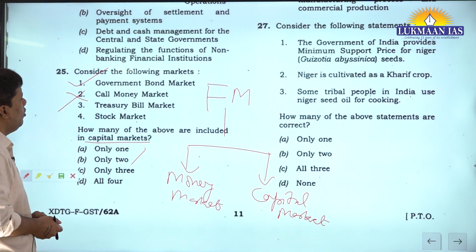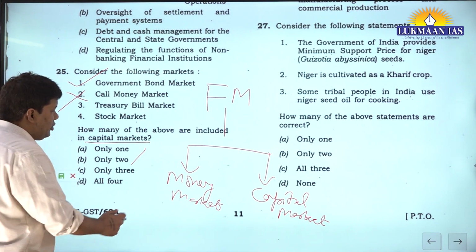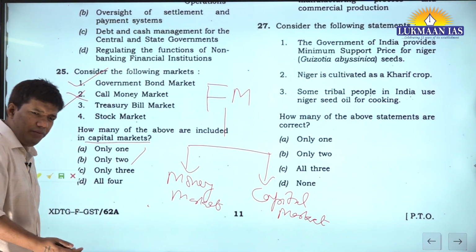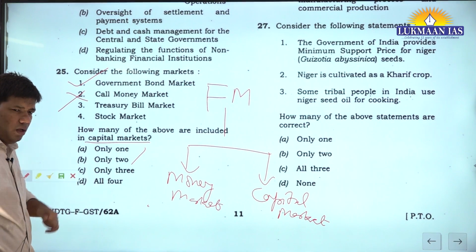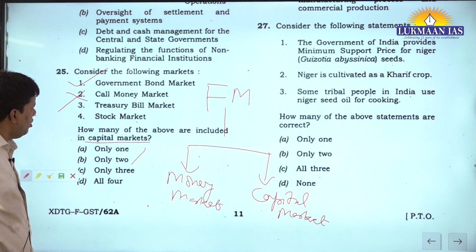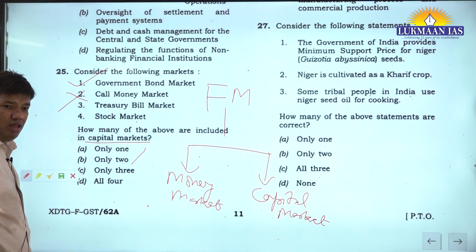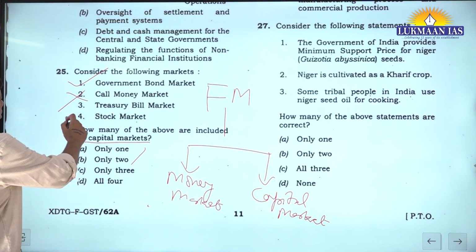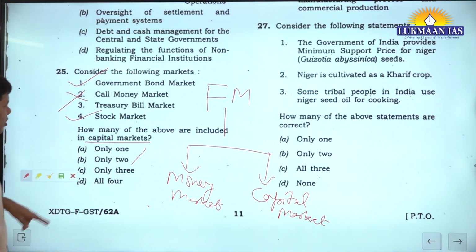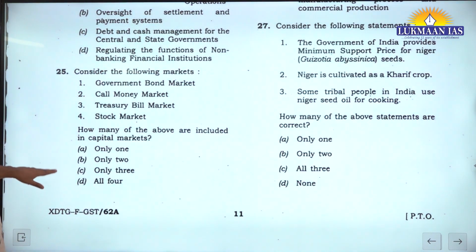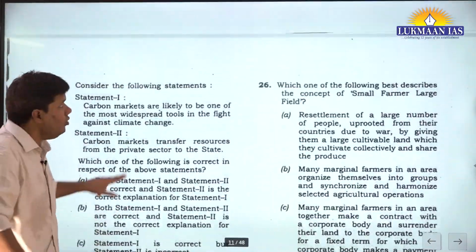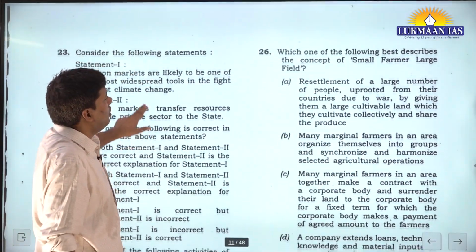Treasury bills are generally short duration, very, very short duration, 3 months, 6 months. Then will you categorize it into capital market? No, sir, short is money market. Stock market and bond market. Okay, so only 2 should be the answer. But again, please read that PDF. That will give you that chapter, that will give you a holistic understanding.